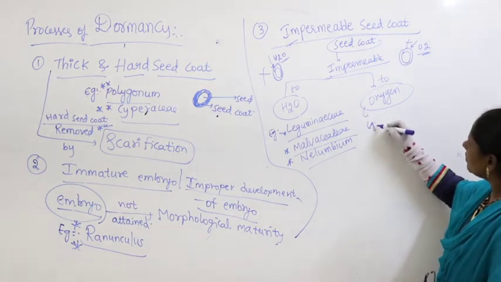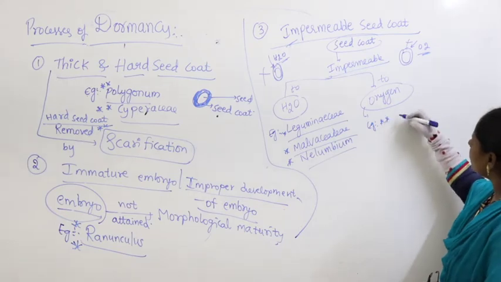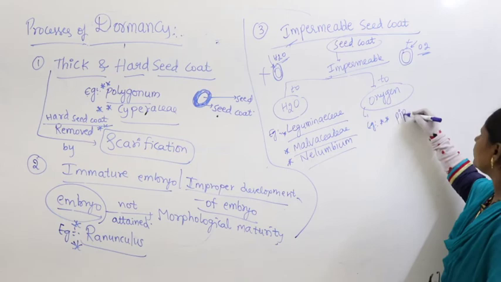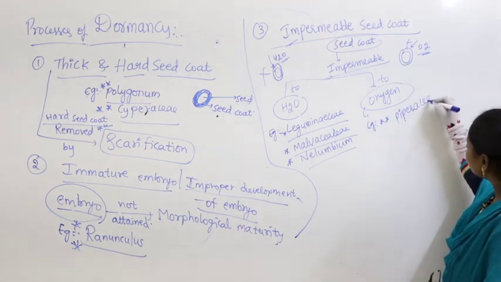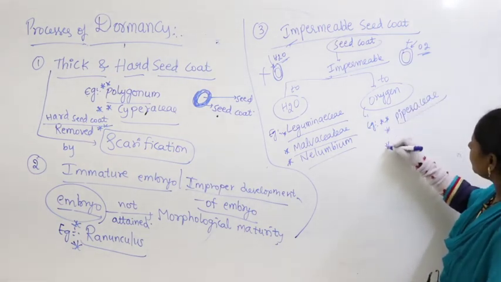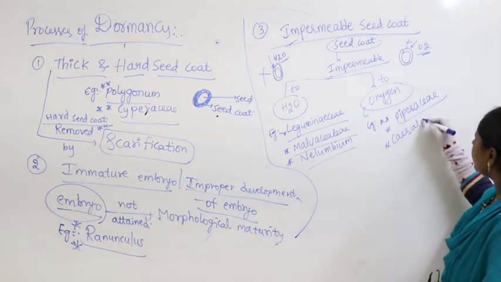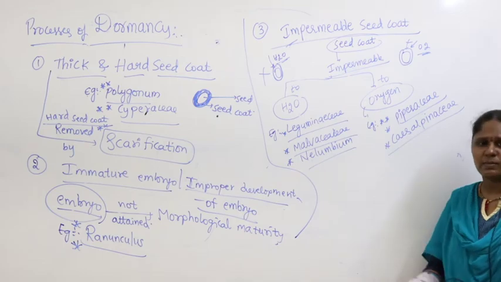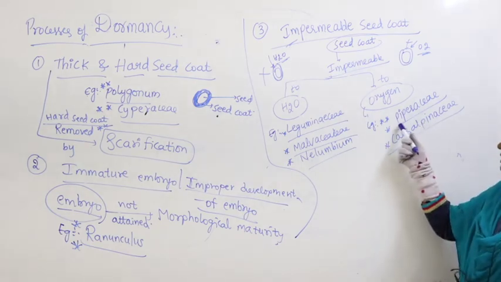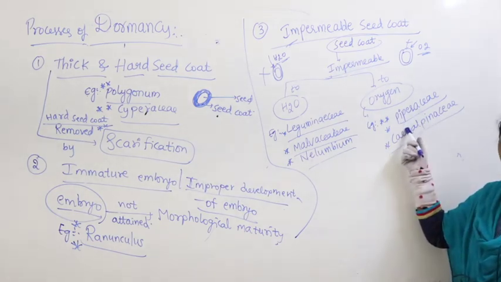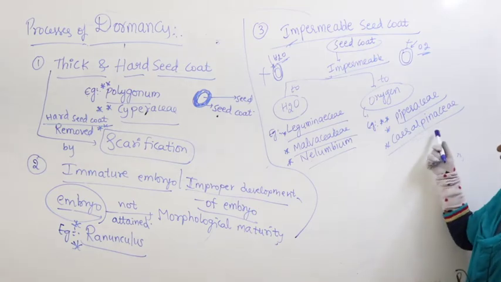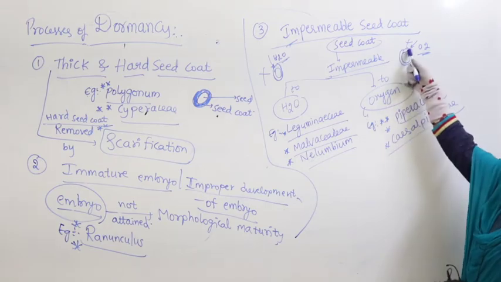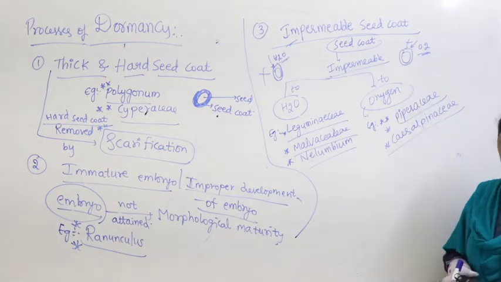This you find in members of Malvaceae, Piperaceae and also Cisalpinaceae. These are all family names. Plants belonging to the families Piperaceae and Cisalpinaceae generally fail to germinate because the seed coat is impermeable to oxygen.